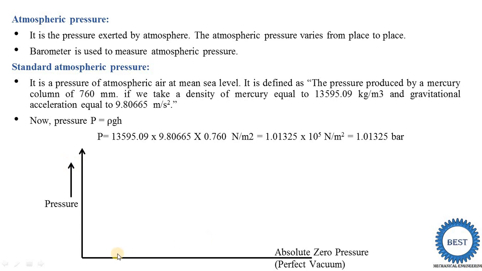When we move in the upward direction, the value of the pressure increases. At the start of the y-axis the pressure is absolute zero pressure, also called the perfect vacuum. We draw the one atmosphere pressure line, whose value is 1.01325 bar, and this atmospheric pressure value is greater than the absolute zero pressure. Absolute zero pressure means its value is 0, and it is considered the perfect vacuum.